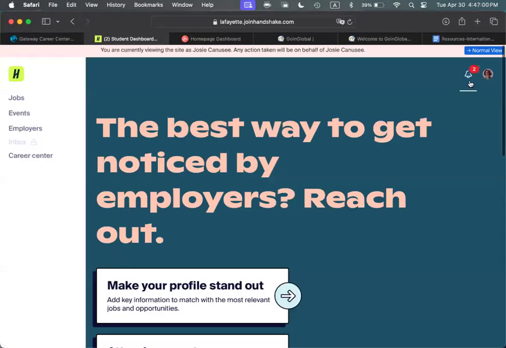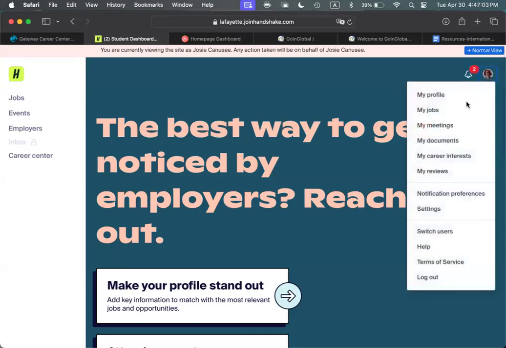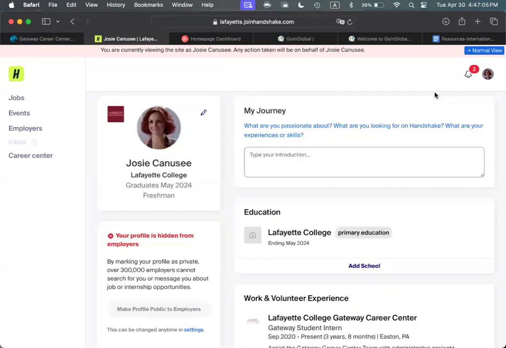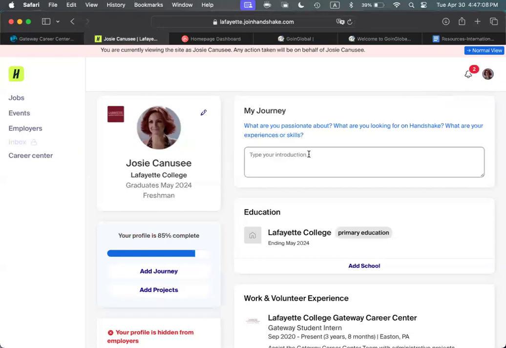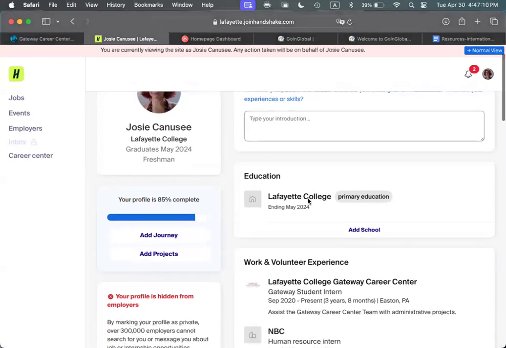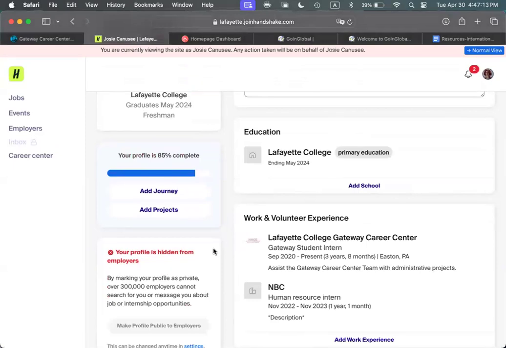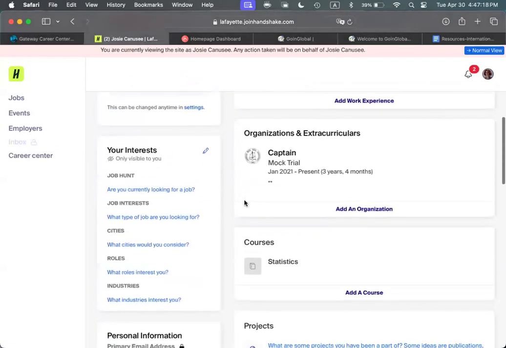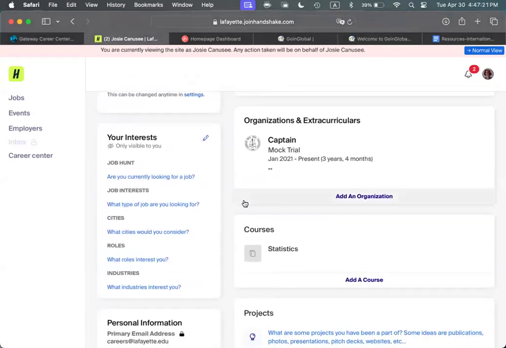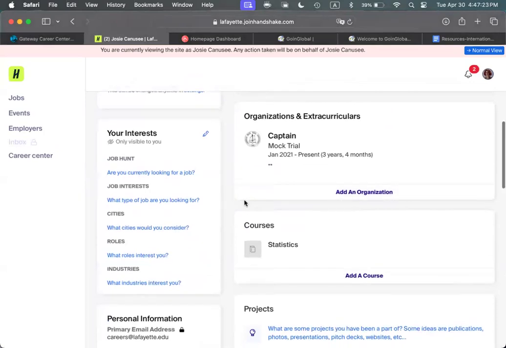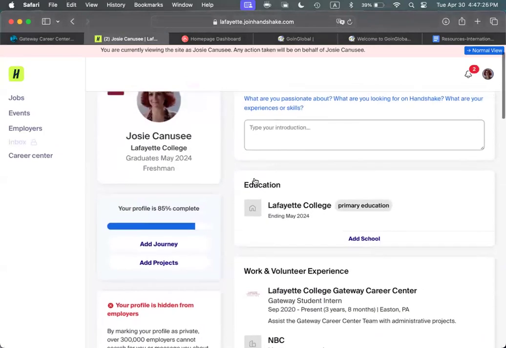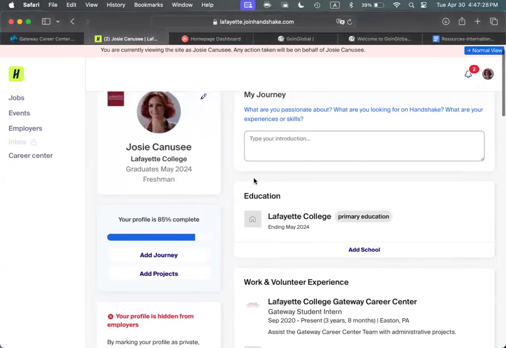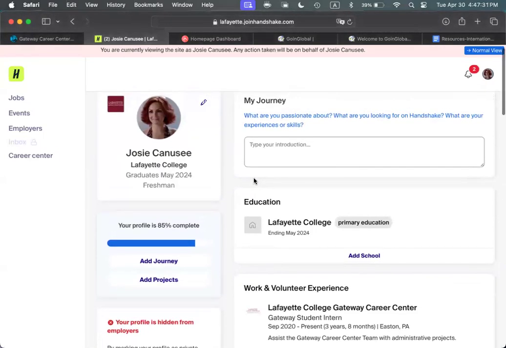In Handshake, you can go to the top right to your profile and click My Profile. Complete this much like you would with your resume or LinkedIn profile. Ensure that your academic data is up to date and accurate. Fill out experiences, jobs/internships, organizations and clubs that you've been involved with, and yes, high school too. In the My Journey section, it provides a snapshot of your successes, goals, and any experience. Employers can see student profiles, and if they have a My Journey section filled out, they're likely to read it.